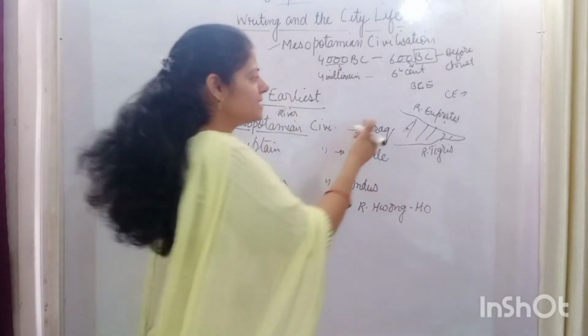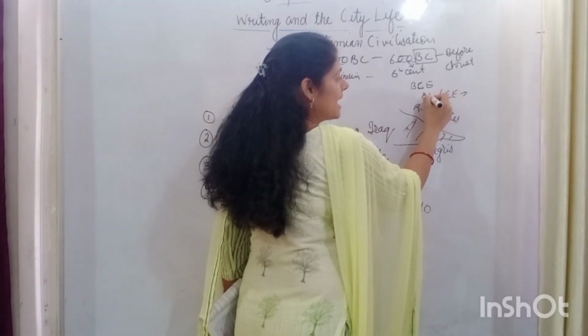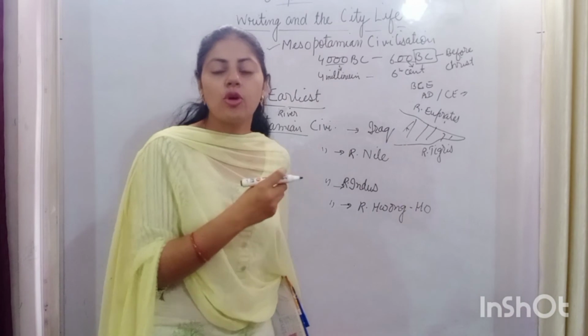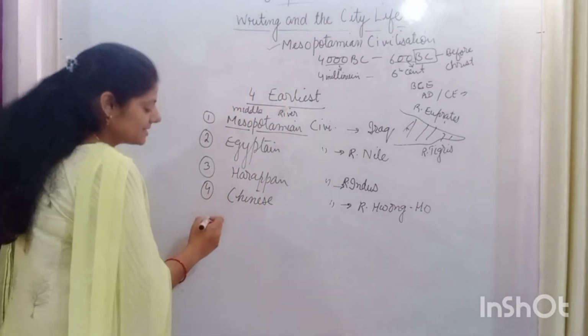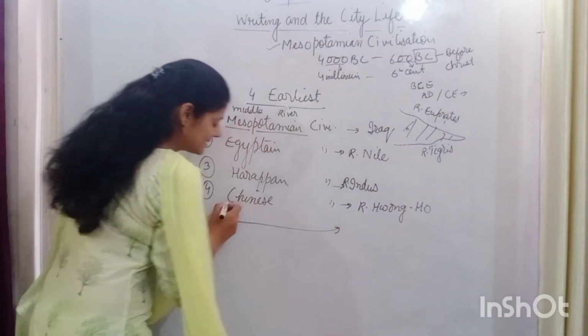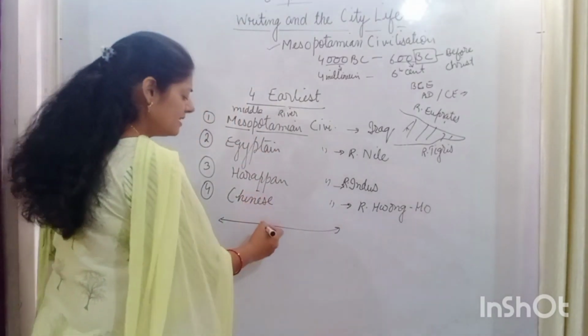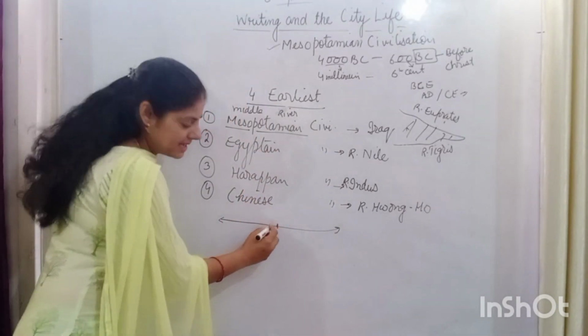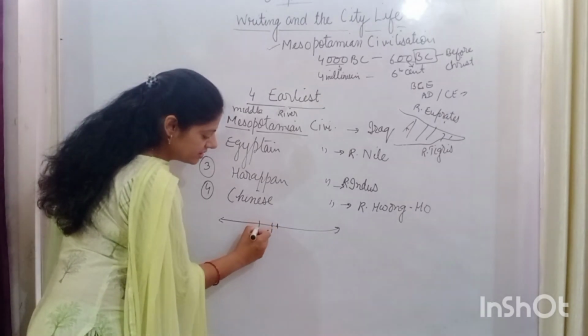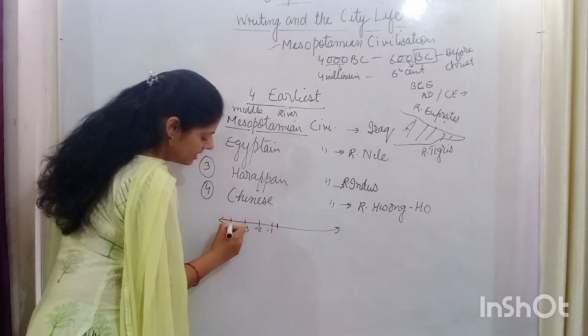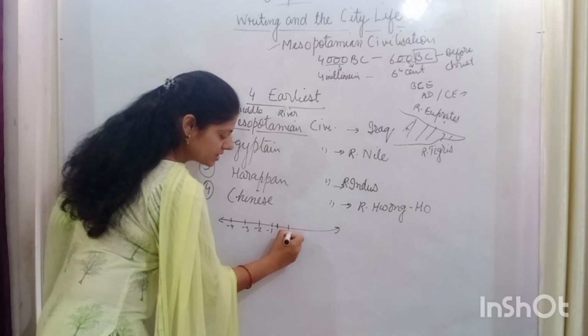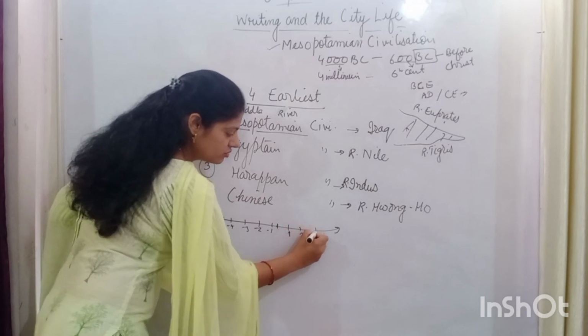And sometimes CE is also said to be AD. AD means Anno Domini. But when you look at the timeline in history, it is just like the number line of maths. Like the 0 is there, then here are the negative integers, like negative 3, negative 2, and here are the positive integers like 1, 2, 3.